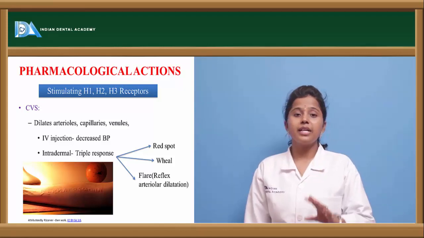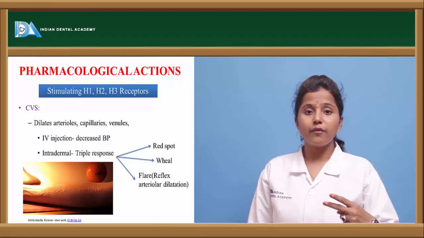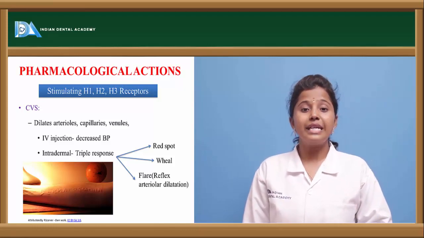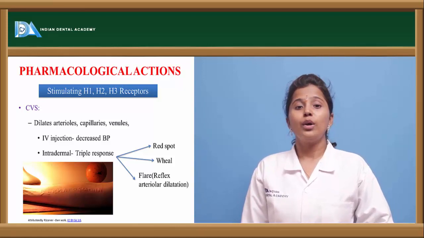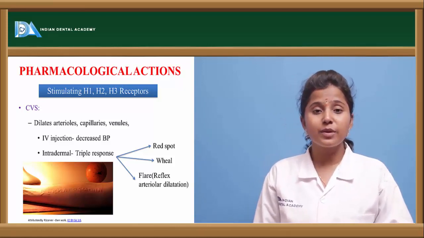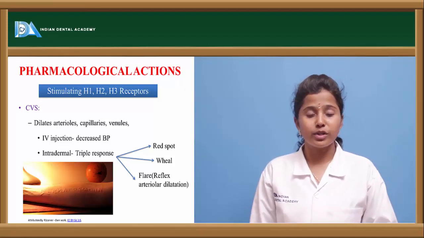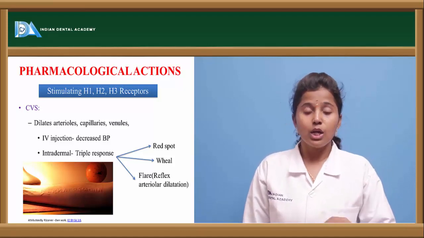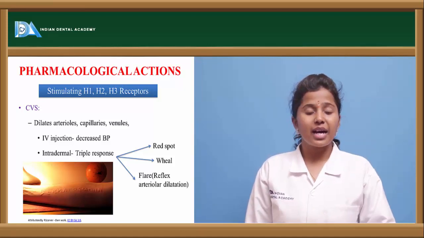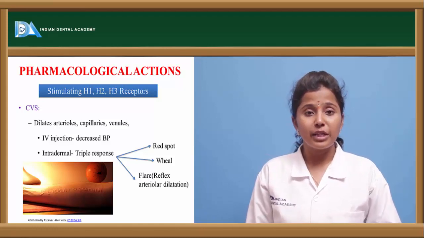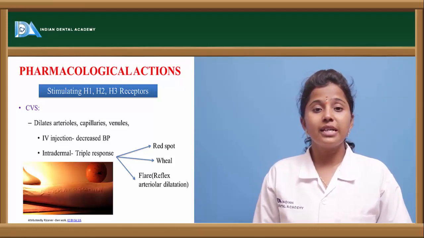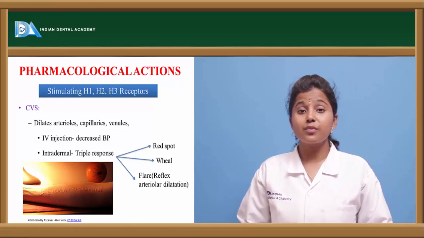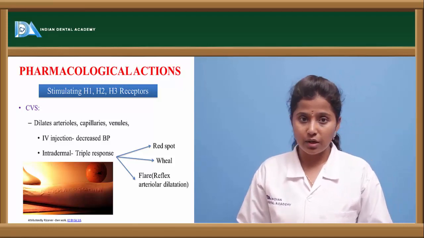And histamine exerts various actions when it is given by two different routes. One is the intravenous route and the other one is the intradermal route. When histamine is given by the IV route, in the form of an injection, it decreases blood pressure because it causes vasodilation in the cardiovascular system.